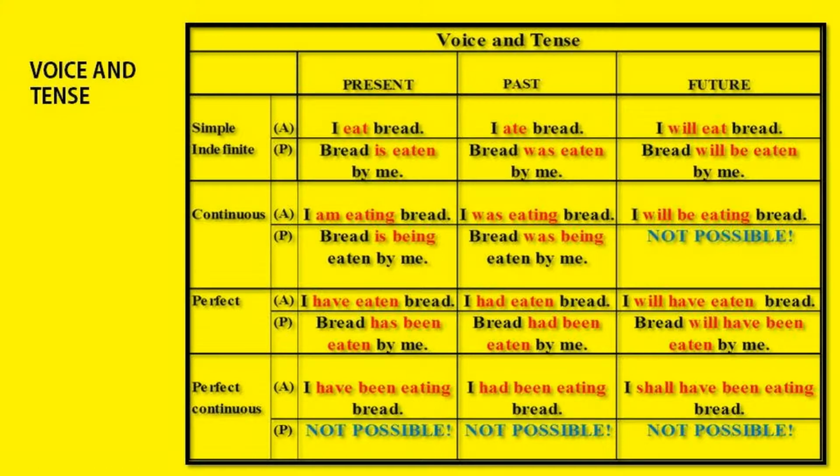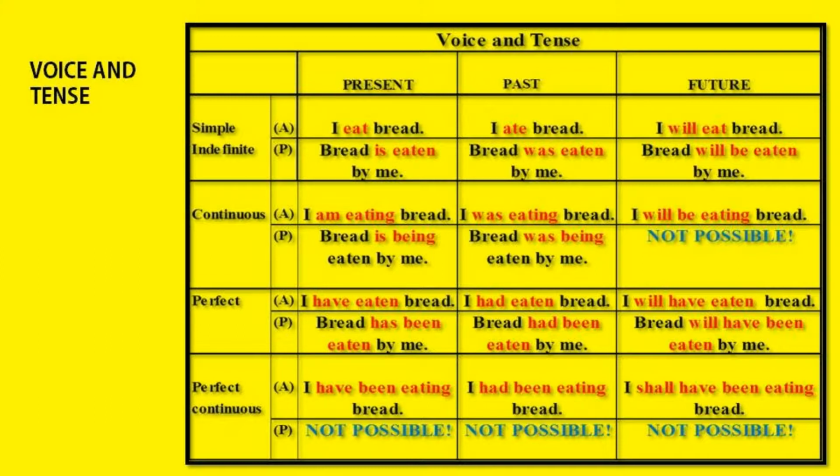So let's see. In active, I have eaten bread. Passive will be bread has been eaten by me. Past perfect, I had eaten bread. Bread had been eaten by me. And in future perfect, I will have eaten bread. Bread will have been eaten by me. So you see, has been eaten, had been eaten, will have been eaten. So these are the passive.